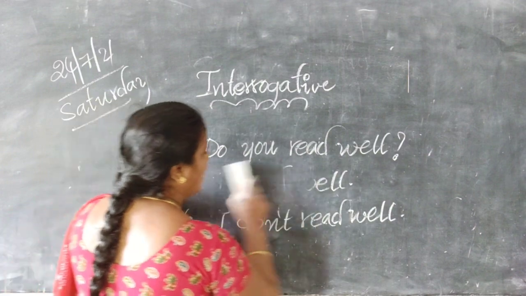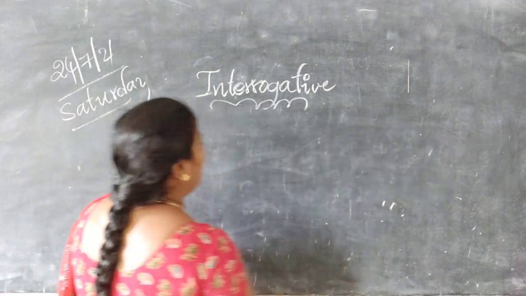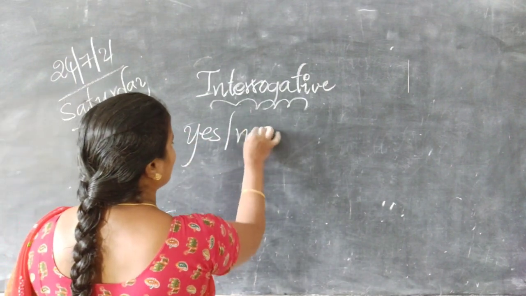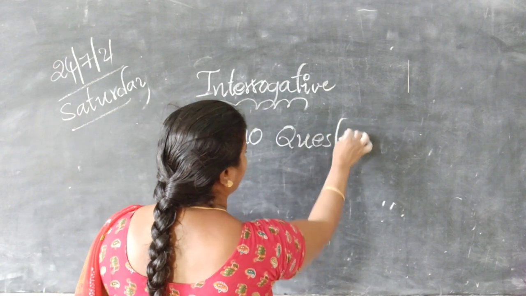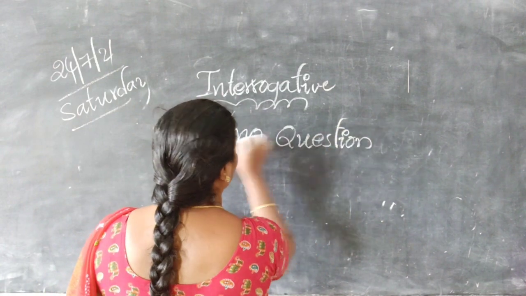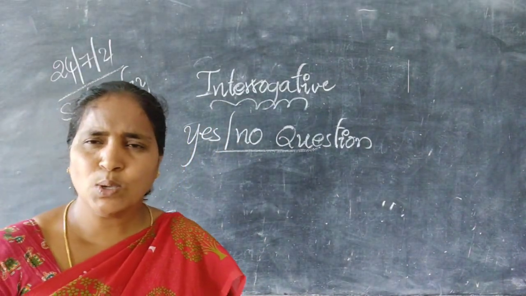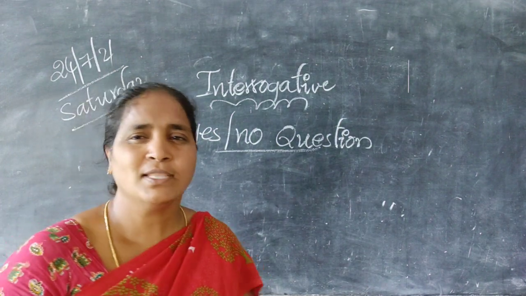Coming to the yes or no question. The yes or no question begins with auxiliary verbs. What is that, ma'am?